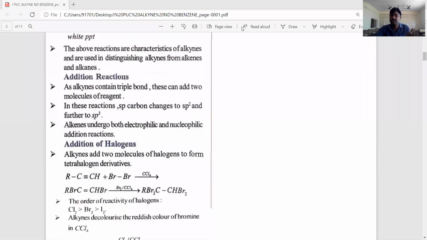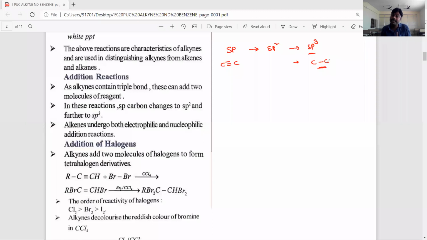During addition reactions, the triple bond is converted into a single bond. How does the hybridization of carbon change? sp carbon is converted first into sp2, and after that into sp3. The carbon-carbon triple bond is converted into a carbon-carbon single bond by the addition of halogen atoms, hydrogen halides, or hydrogen atoms. Those are the different types of addition reactions.